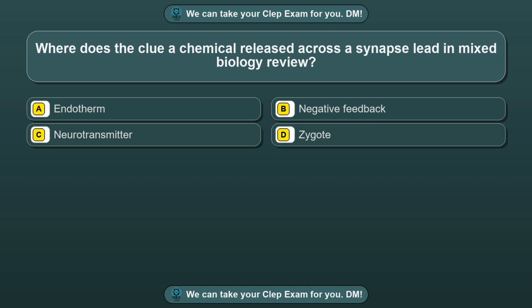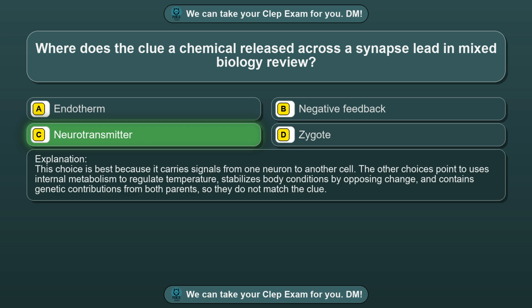Question 77. Where does the clue "a chemical released across a synapse" lead in mixed biology review? Option A, endotherm. Option B, negative feedback. Option C, neurotransmitter. Option D, zygote. The correct answer is option C, neurotransmitter. This choice is best because it carries signals from one neuron to another cell. The other choices point to uses internal metabolism to regulate temperature, stabilizes body conditions by opposing change, and contains genetic contributions from both parents, so they do not match the clue.